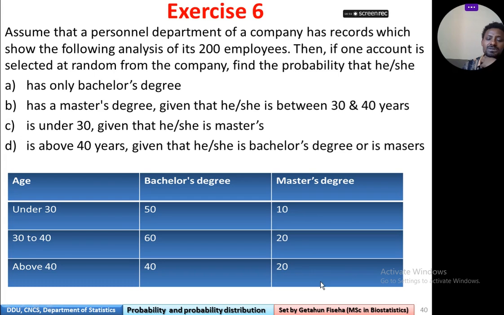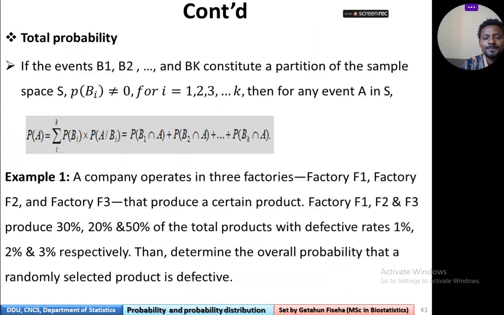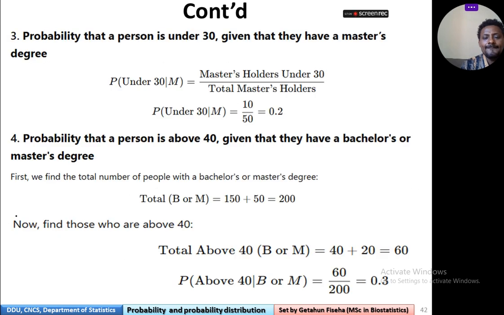Now find those who are above 40, total above 40 masters plus bachelor, which is 40 plus 20 equal to 60.